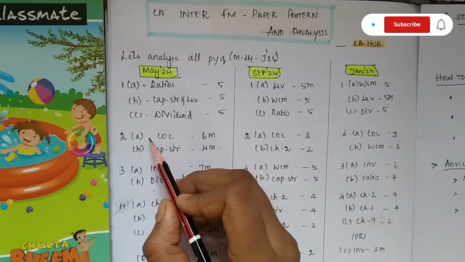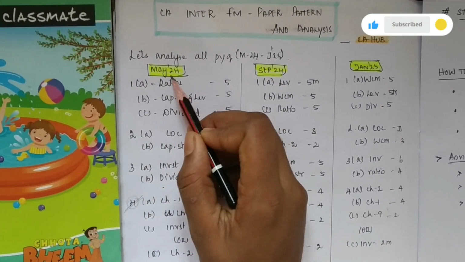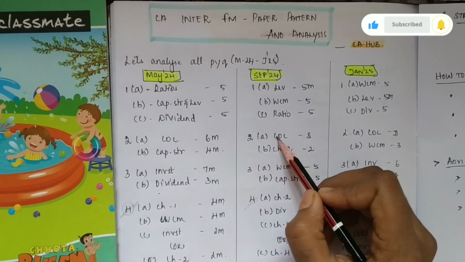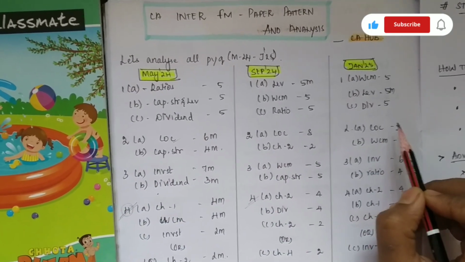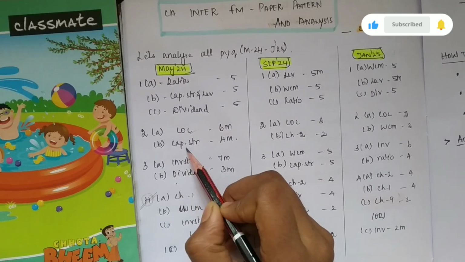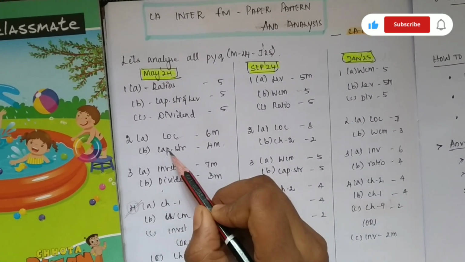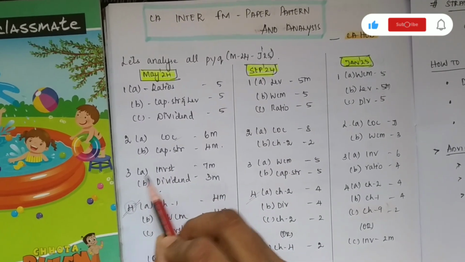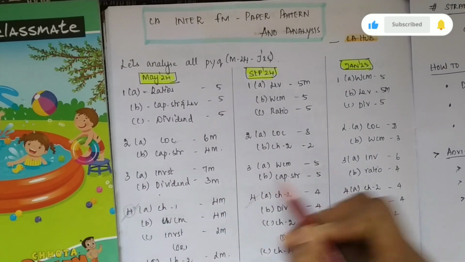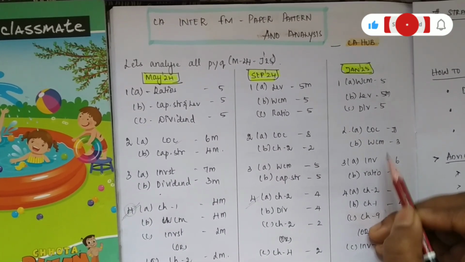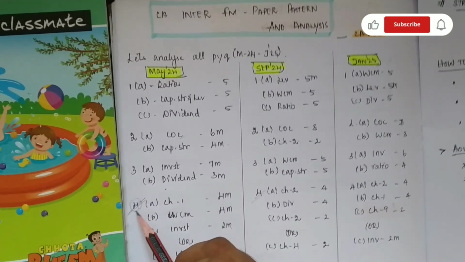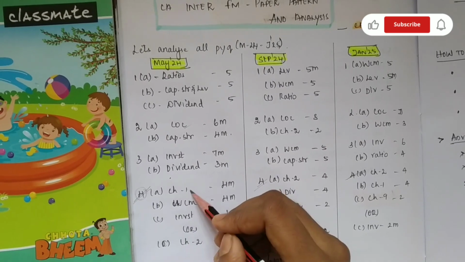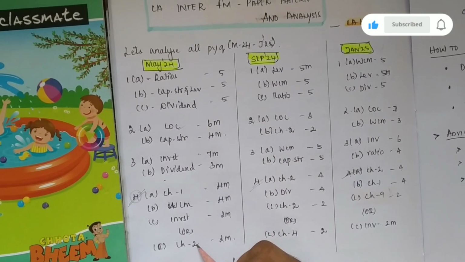But I could say one thing: from May 24 to January 25 examination, 2A has always been cost of capital only. But 2B is not like that; we got questions from many different chapters. 3A and 3B also follow the same pattern, with no common pattern. The fourth question anyway comes for theory only, but even in the theory there is no common pattern here.